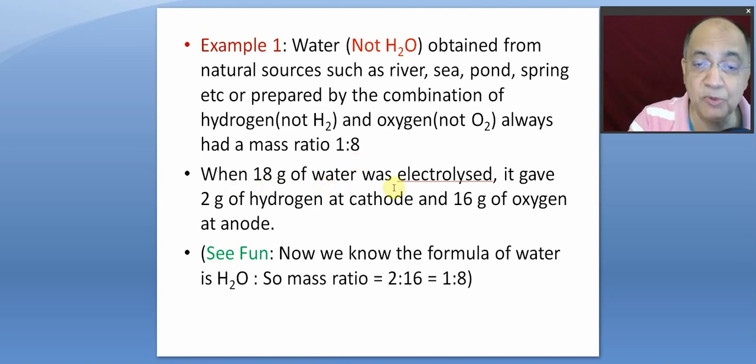When 18 gram of water was electrolyzed, it gave 2 grams of hydrogen at cathode, 16 gram of oxygen at anode. I am saying 18 because we know the molecular mass of water is 18. But they didn't know that. They might be taking 100 grams. If 18 gram is giving 2 and 16, so you can well say if they would have taken 100 grams, then how much of hydrogen and oxygen would have been formed.